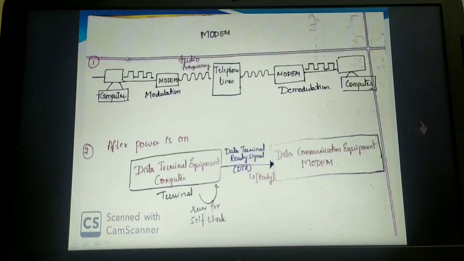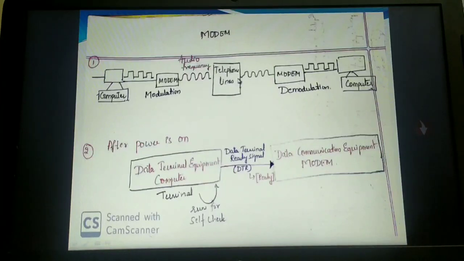When the modem converts digital signals, the process is the modulation. It converts into audio frequency tones which are in the frequency that the telephone lines can transmit, recognize and carry to the other end.